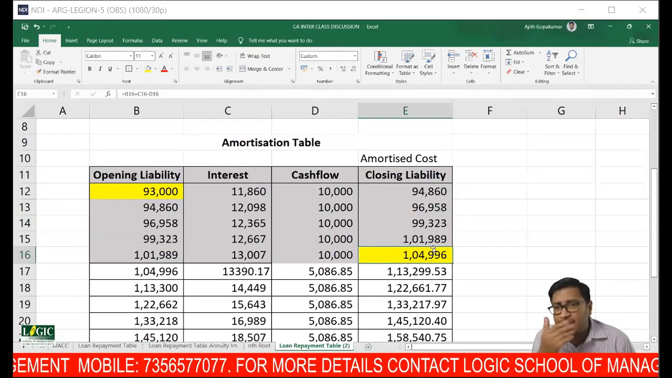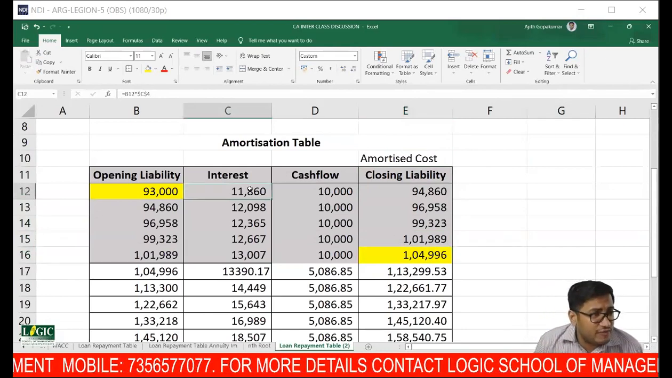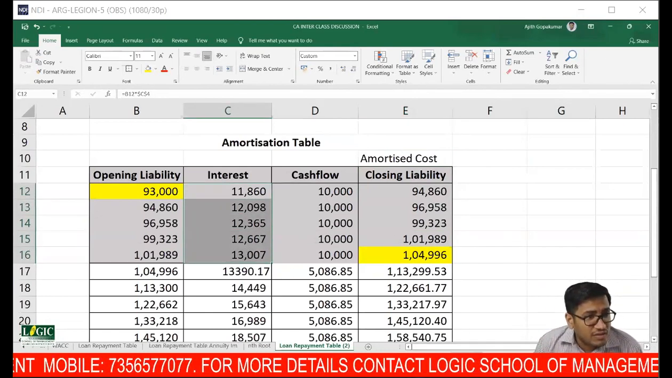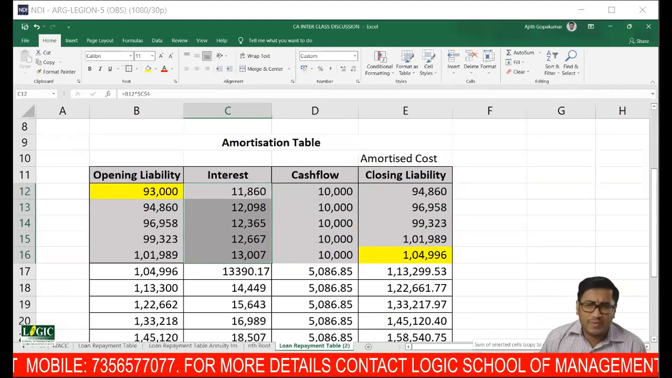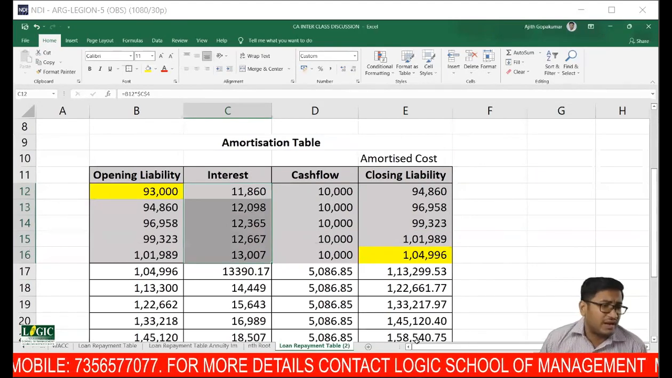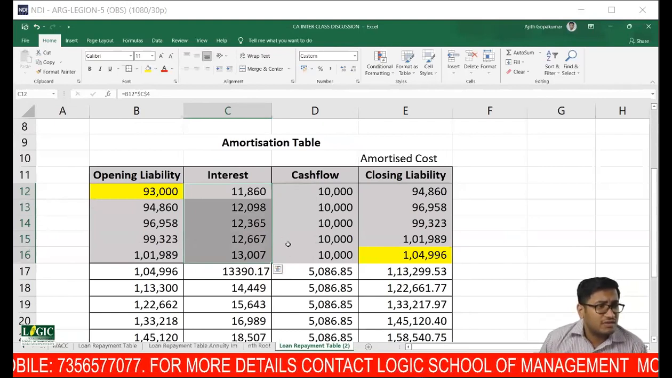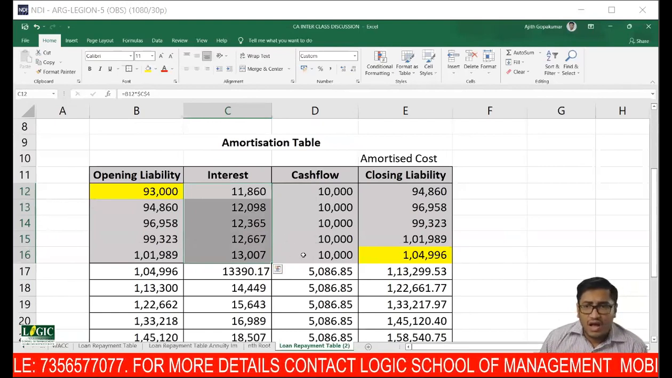Finally, repayment happens. And what is the total interest? If you add all these interest, it will be the 62,000. Here there is a 4 rupees difference. It will be 62,000. Are you able to get?